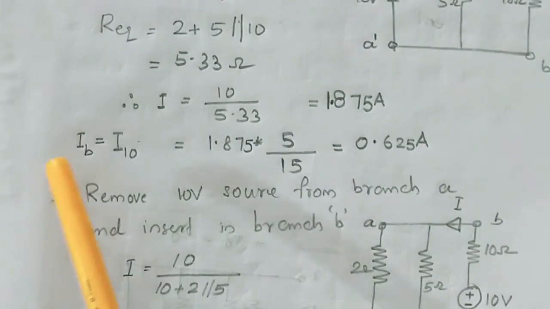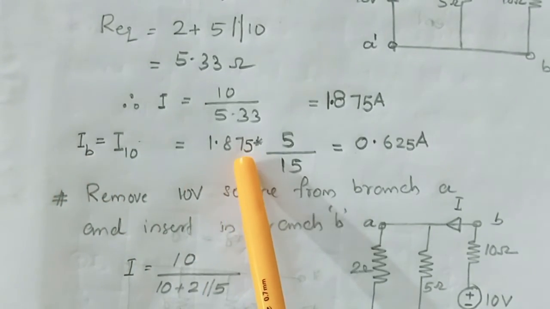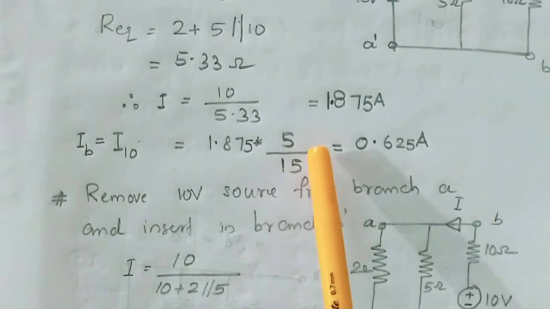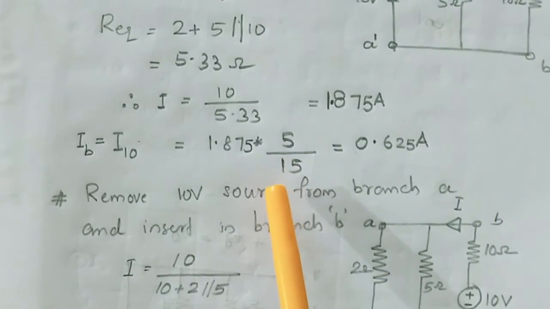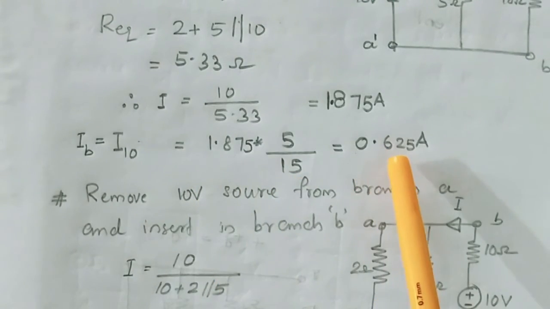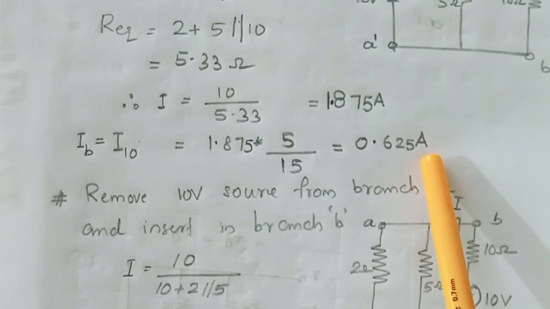That is IB is equal to I10 is equal to main current 1.875 into other branch impedance 5 ohm divided by the total impedance 5 plus 10, 15. Substituting, we can obtain branch current IB as 0.625 ampere.